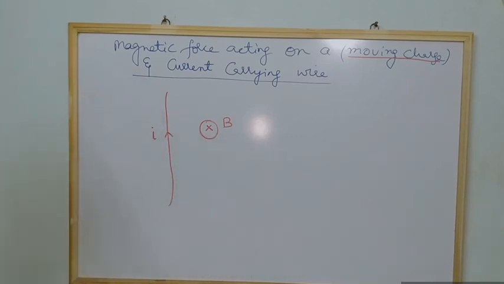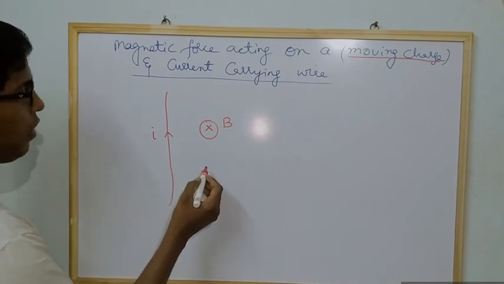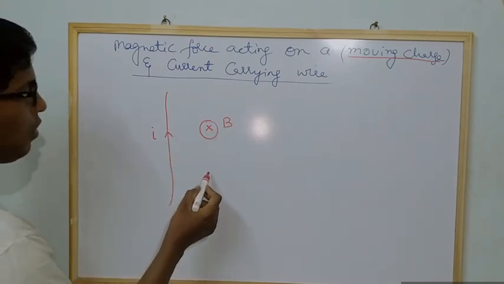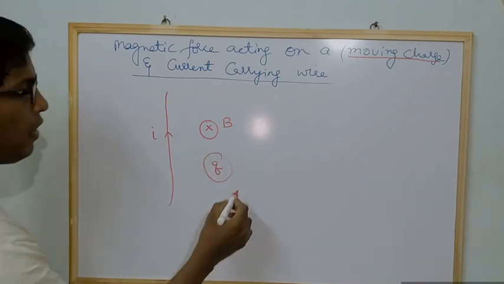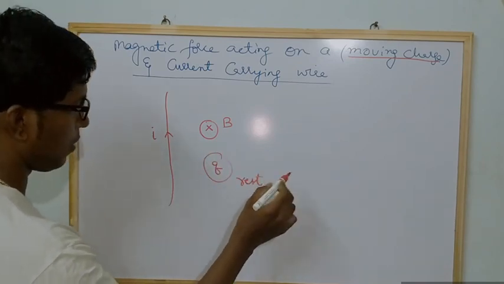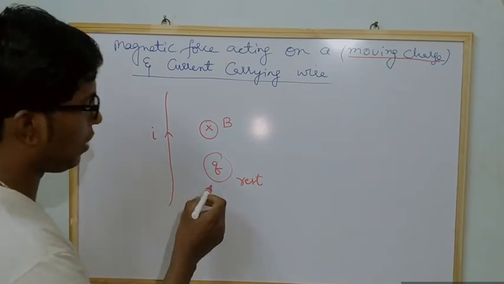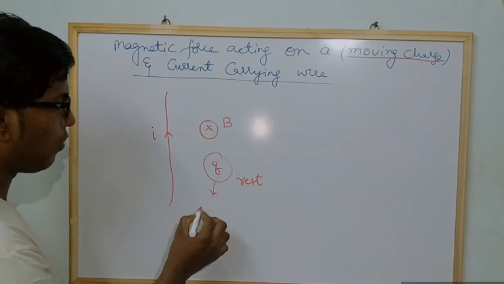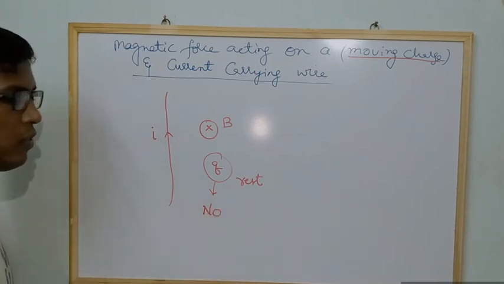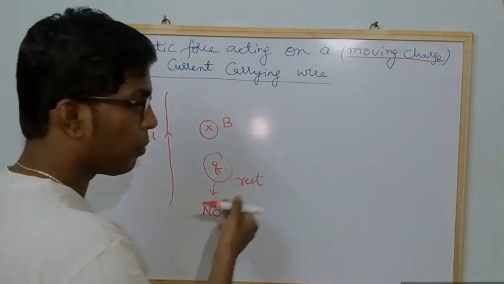Now assume that here you have a charge and this charge is at rest. If I ask the charge, do you experience any force on you? Definitely it will say no. Are you getting my point?